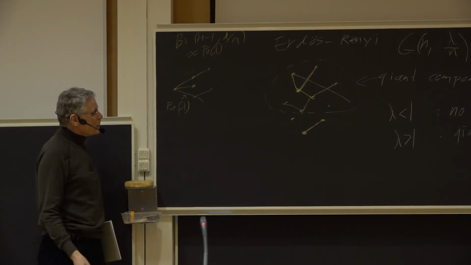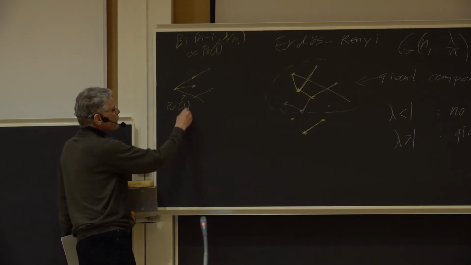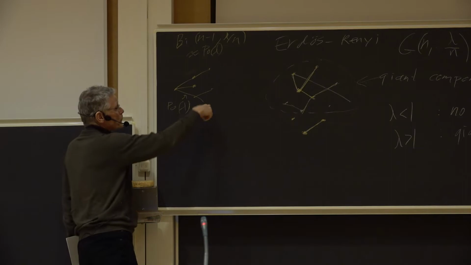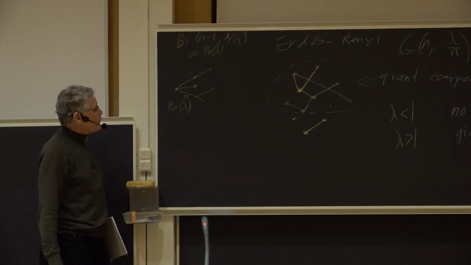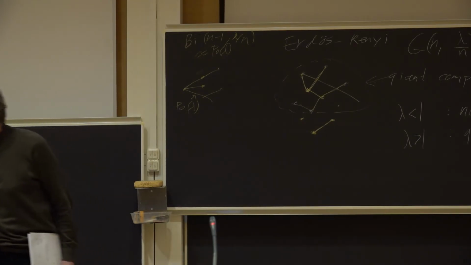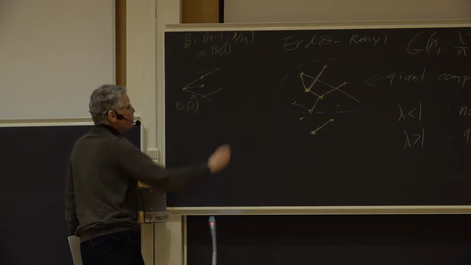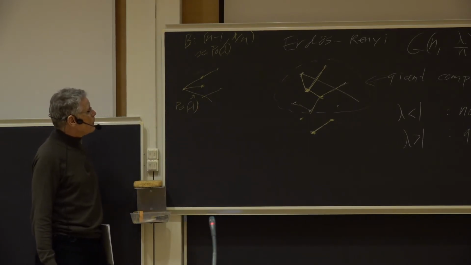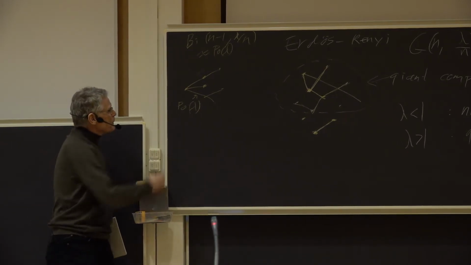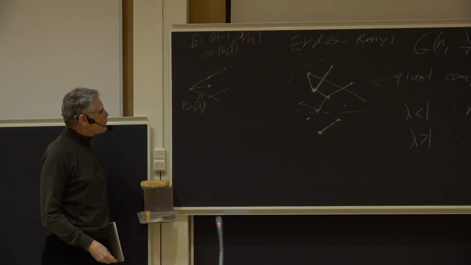And at least the last thing is easy to understand, because the expected number in the first generation is lambda, then the expected number in the second generation is lambda squared, and the third generation is lambda cubed. Do you hear me? Okay. And so on. And if lambda is less than 1, that rapidly converges to 0. In the opposite direction, if lambda is bigger than 1, we see the expected number go to infinity. Then you still have to do some work, but at least it's reasonable to explode.